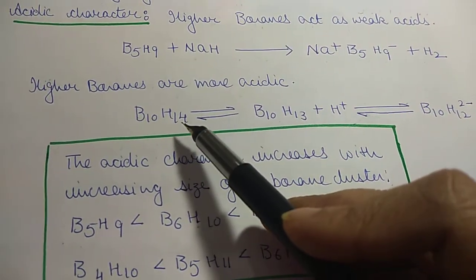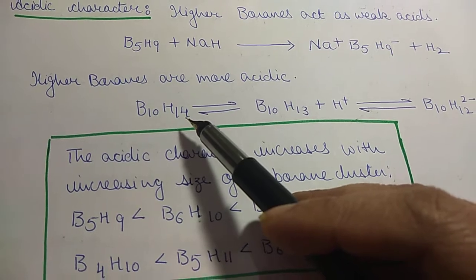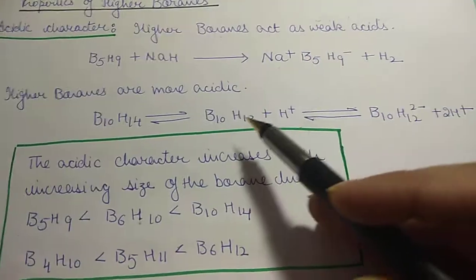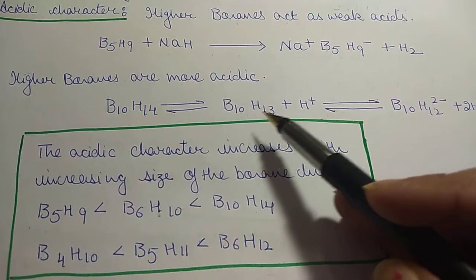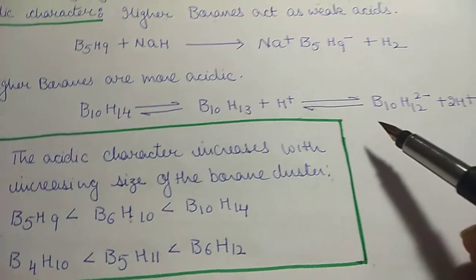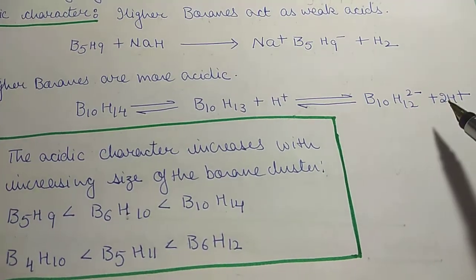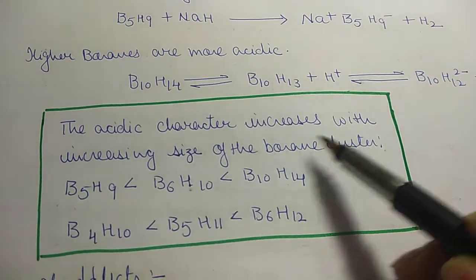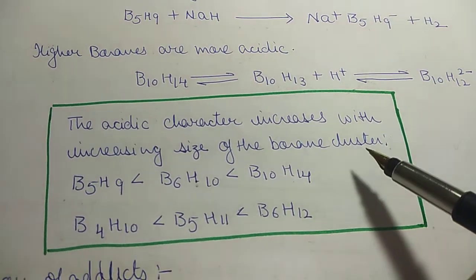For example, we can see here B10H14. It ionizes to give B10H13- and H+, and B10H13- further ionizes like this to B10H12 2- with 2H+. The acidic character increases with increasing size of the borane cluster.